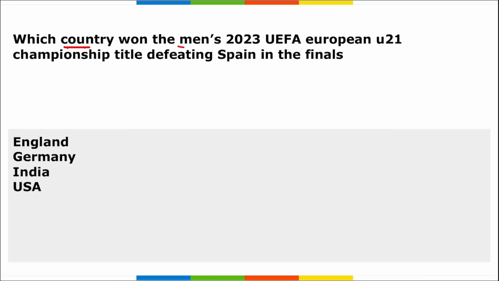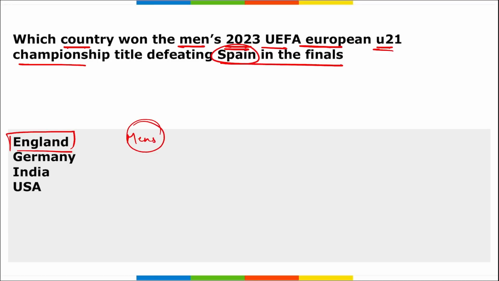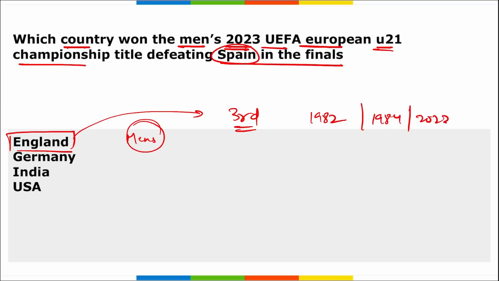Next is, which country won the men's 2023 UEFA European Under-21 Championship title, defeating Spain in the finals? So it is England, right? England's football team has won the men's UEFA European Under-21 Championship by defeating Spain in the finals, right? And this marks England's third UEFA European Under-21 Championship title after 1982 and 1984 and now in 2023. This also marks the ninth final of Spain, more than any country ever, right?